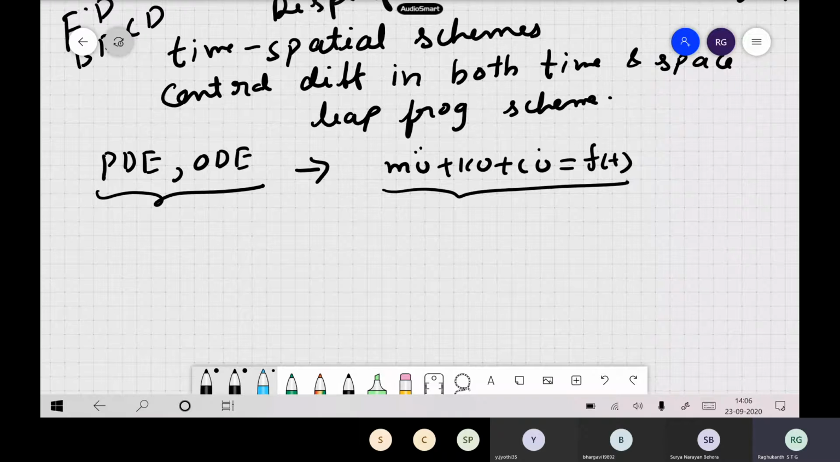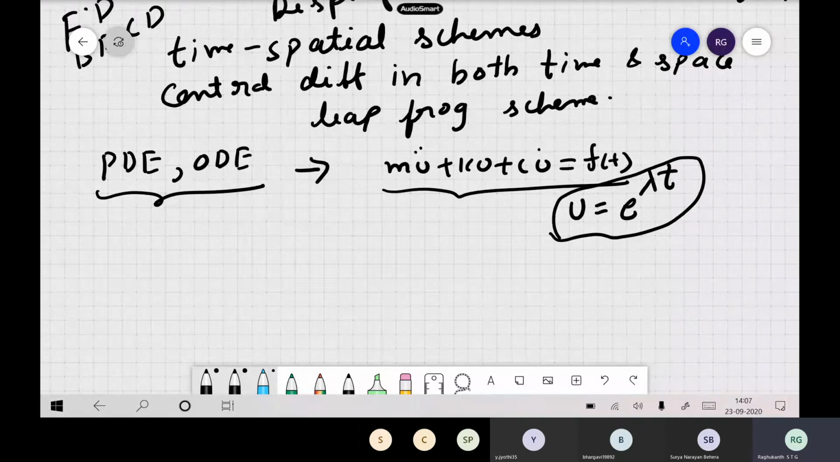In structural dynamics you have done, right? How do you write u? E to the power of lambda t. Yes, fantastic. Okay, so these types of solutions you write.